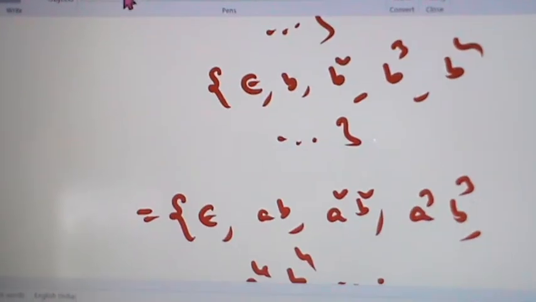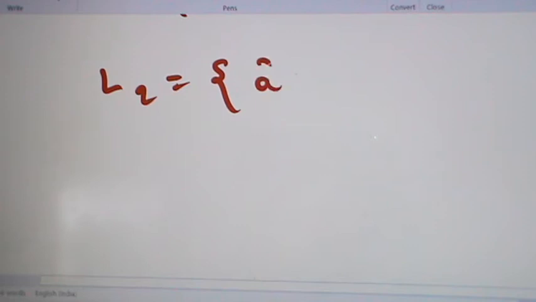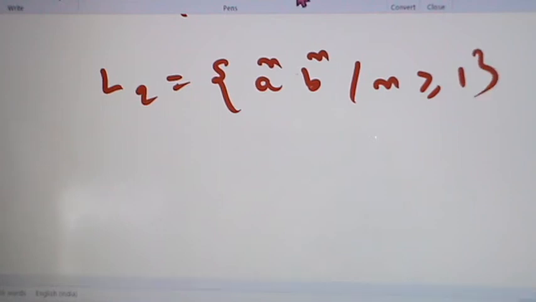Now take L2 equal to the set of all a power n, b power n such that n is greater than or equal to 1. Here n is an integer. So n equal to 1, 2, 3 and so on.